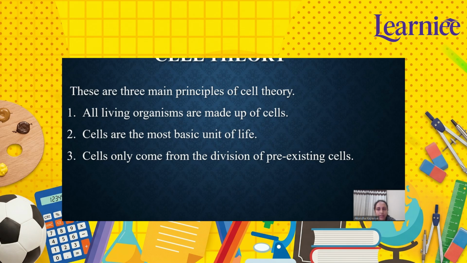And the last one is cells only come from the division of pre-existing cells. What does this mean? This means that new cells are formed by the division of existing cells, and cells do not arise spontaneously. This explains how the body grows and how living organisms reproduce. For example, skin cells divide to replace dead cells, and a single fertilized egg divides to form a whole human body.